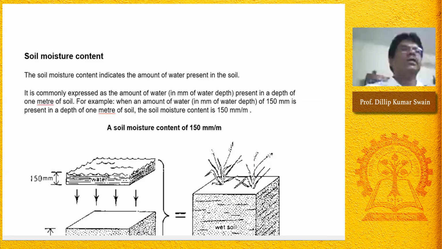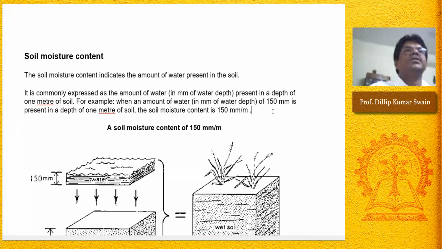Well, so last class we discussed the water requirement of the crop, and also we need to know the calculation of the depth of irrigation water requirement. How can we choose the amount of depth so that we can irrigate the crop to meet the water requirement of the crop?